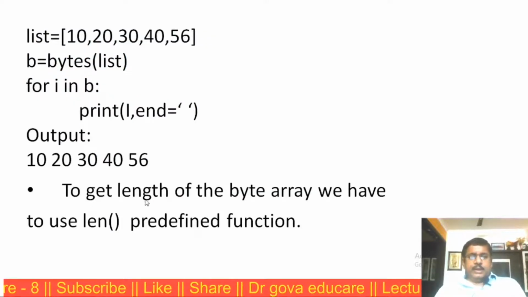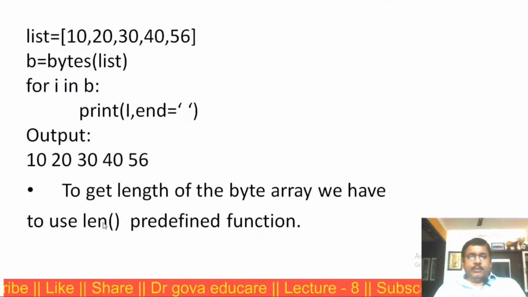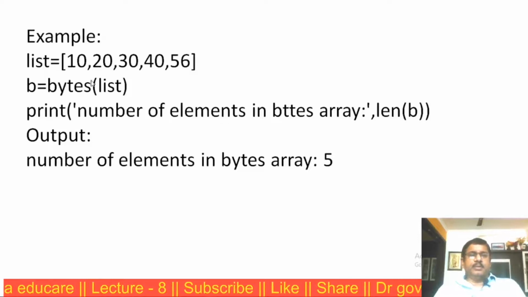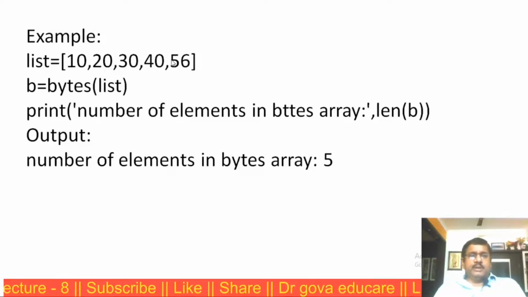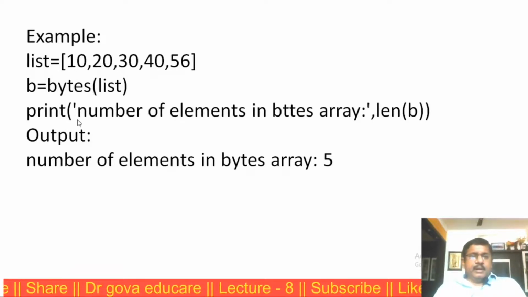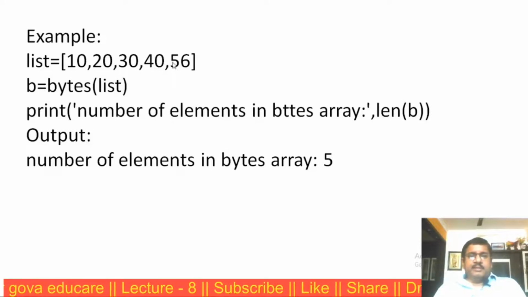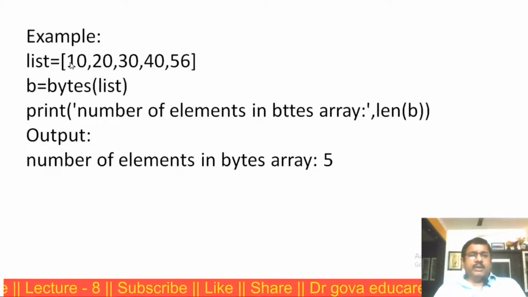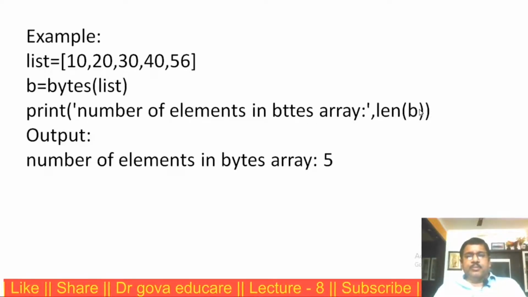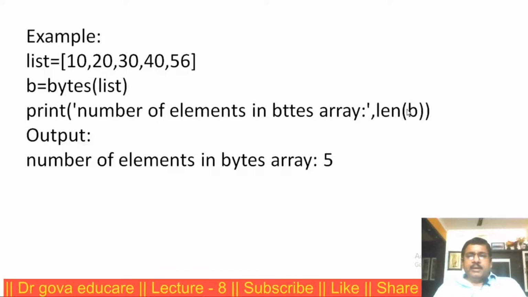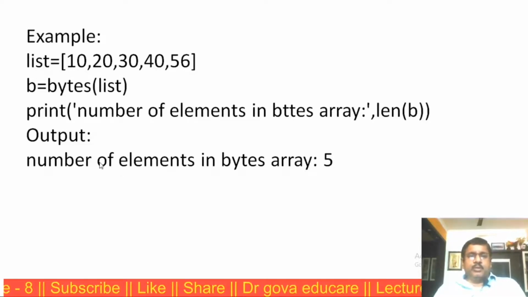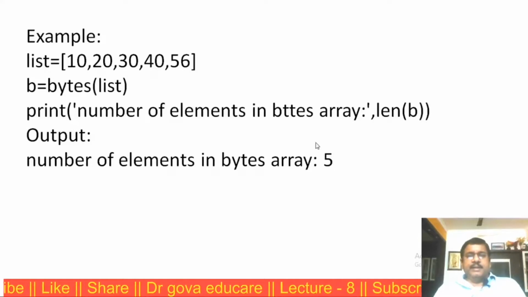To get the length of the bytes array, we have to use the predefined length function. Now this is the example. This is the list 10, 20, 30, 40, 50. I am converting the list into the bytes data type. I am printing the total number of elements in the bytes array using the length function, len(b). The length of b is 1, 2, 3, 4, 5. This is the output: the number of elements in the bytes array is 5.